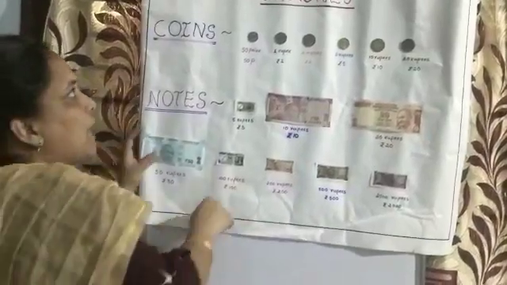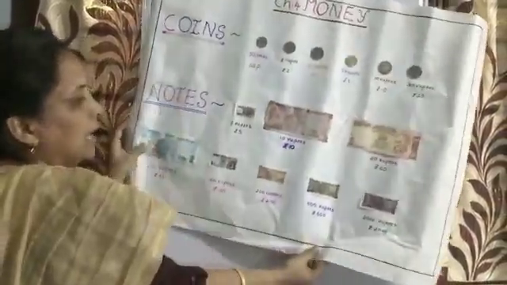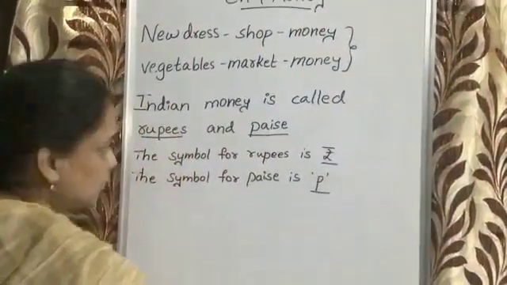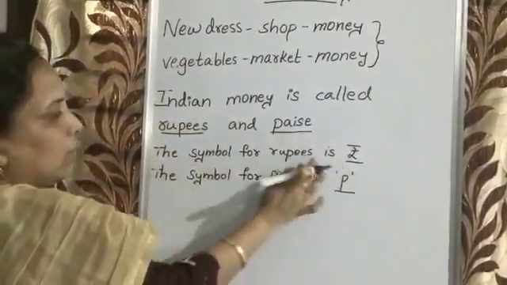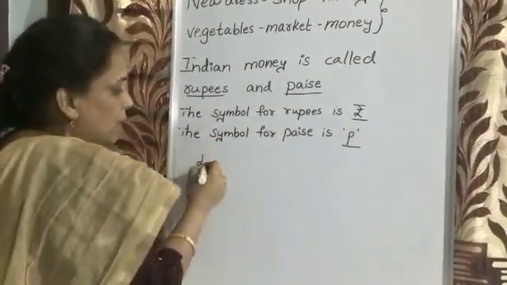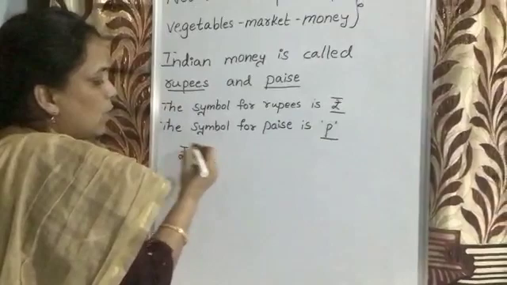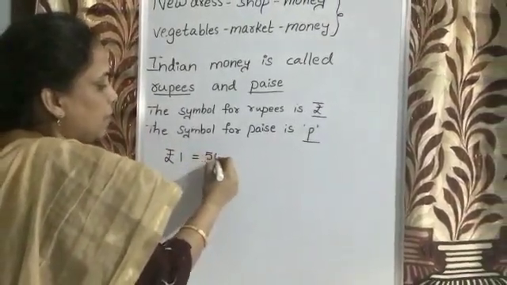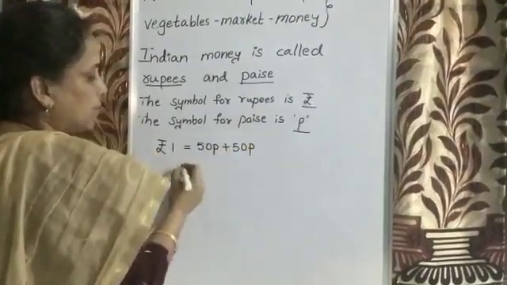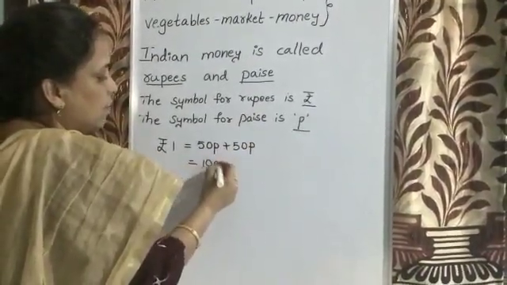Now coming back to the next part. Already you know the symbols and you know the coins. Now rupee 1 is equal to 50 paisa plus 50 paisa. That means 100 paisa.